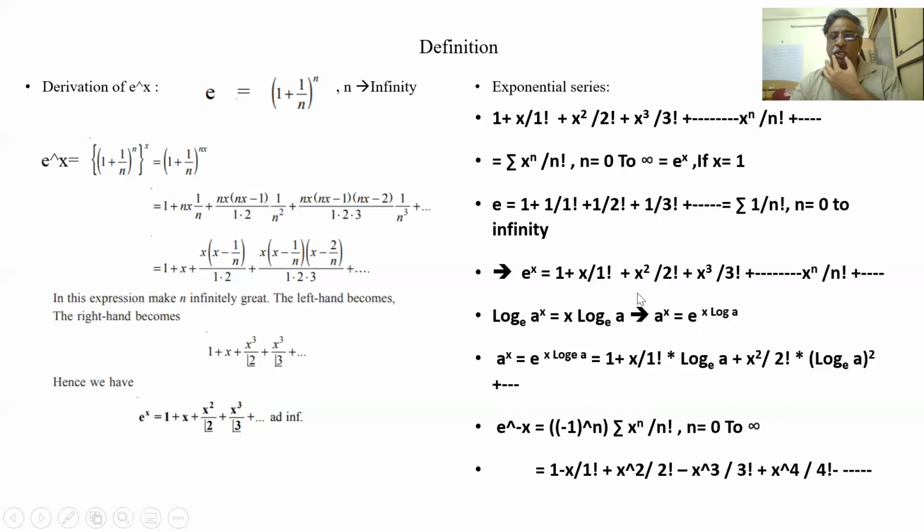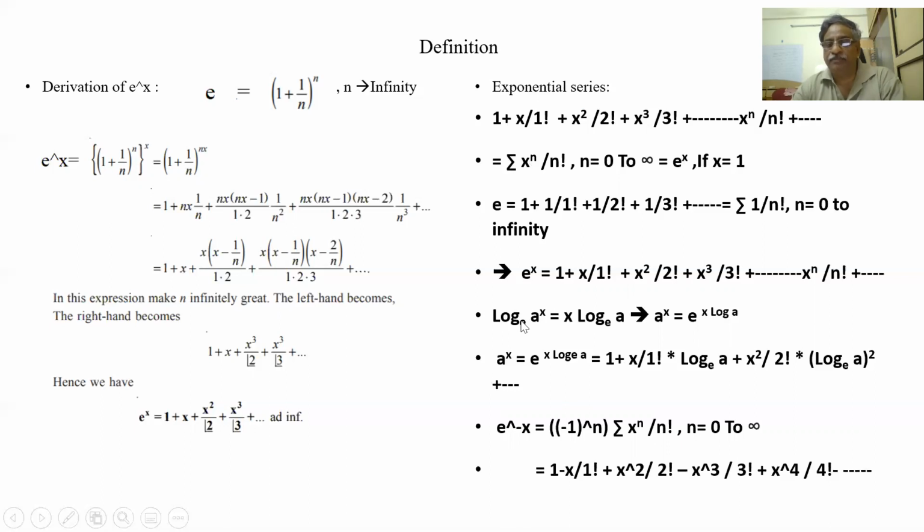So if these two terms are missing, if my series starts with n is 2, x square by 2 factorial plus x cubed by 3 factorial, that means what? These two are missing. So that series will become e to the power of x minus 1 minus x. So when we are solving the problems, we should always remember, sigma x to the power of n by n factorial, n 0 to infinity, will become e to the power of x. If n 1 to infinity, then e to the power of x minus 1. If n 2 to infinity, e to the power of x minus 1 minus x.